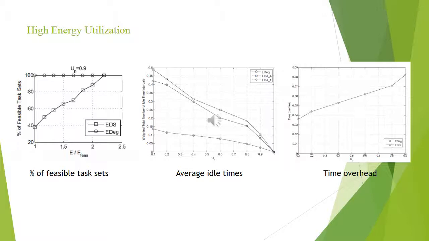From the time overhead graph, it is seen that the processor utilization increases the time overhead till it reaches a maximum value of 0.9. The time overhead for high energy utilization ultimately increases.